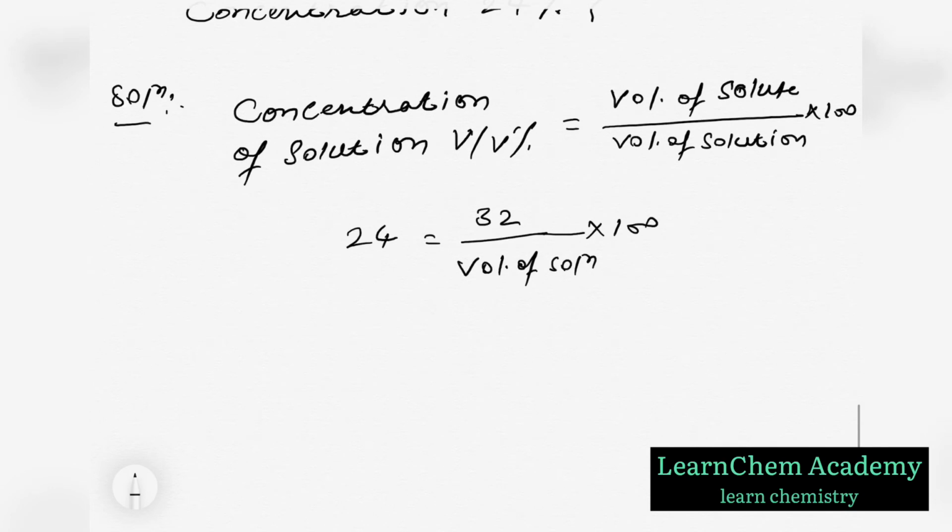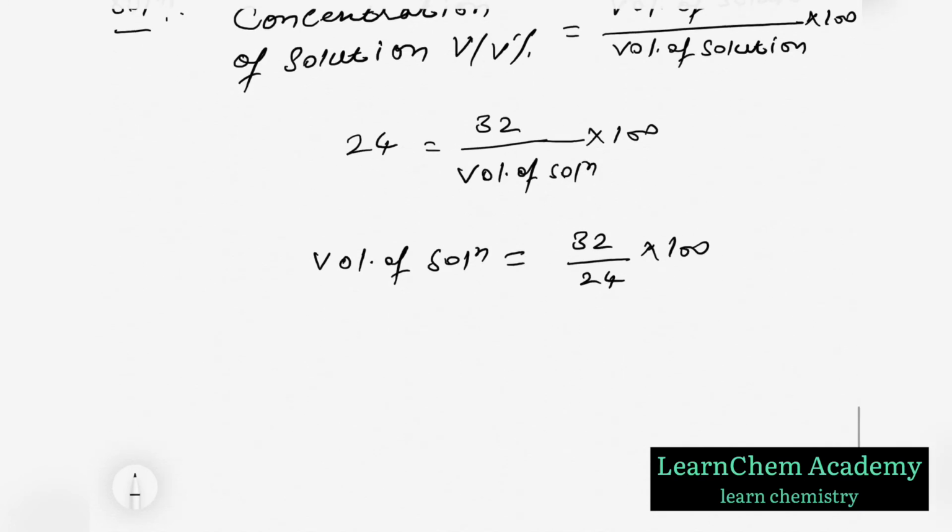So volume of solution is equal to 32 divided by 24 into 100. So it will be 133.3.